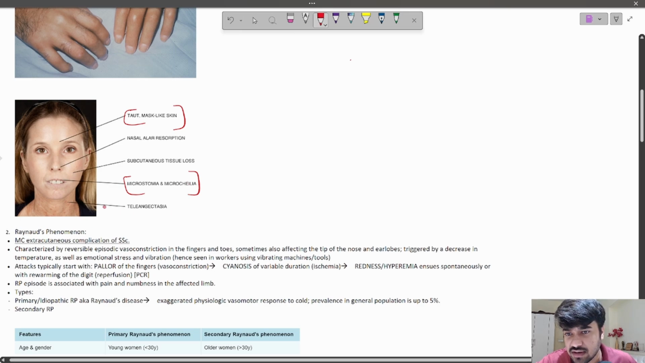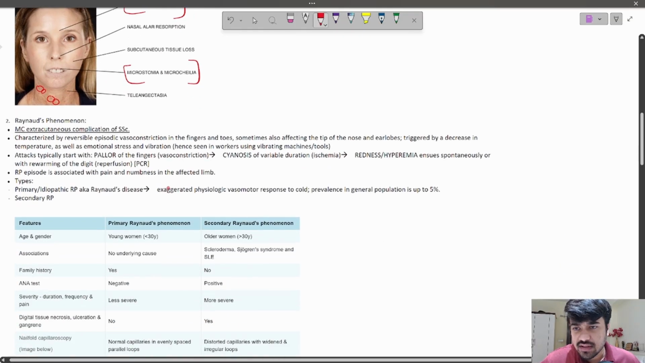And then you can see telangiectatic blood vessels on the neck. Multiple telangiectasia, in fact, red colored, you can see these small ones. So this is the typical presentation.